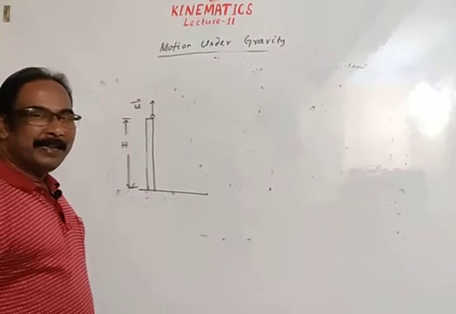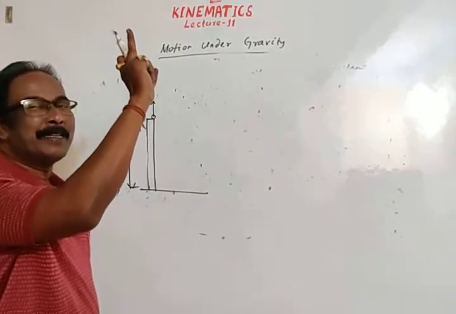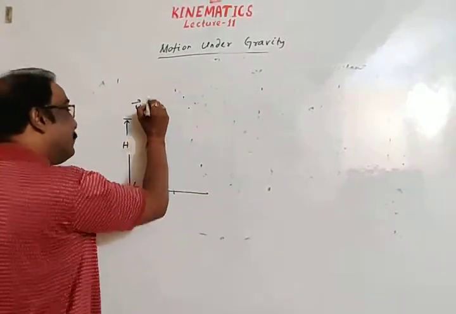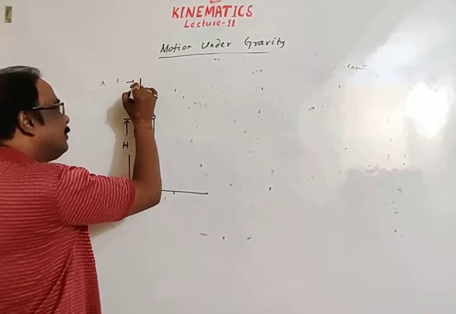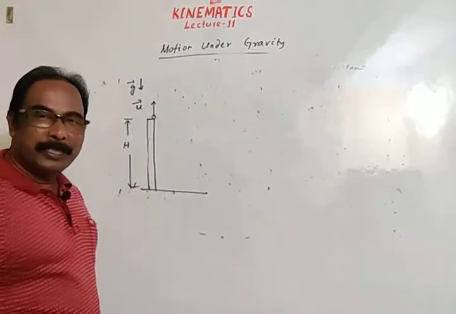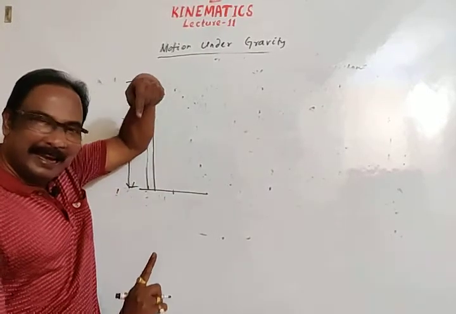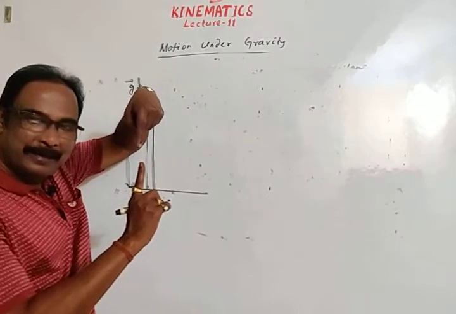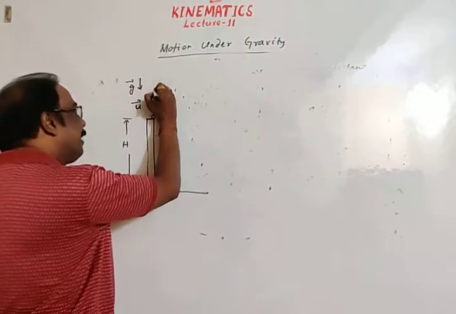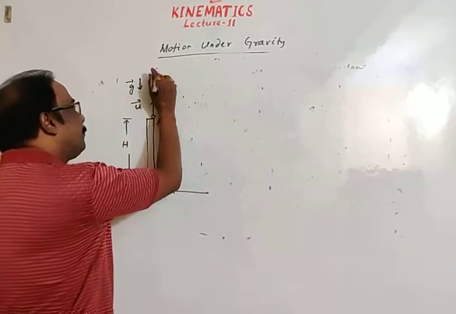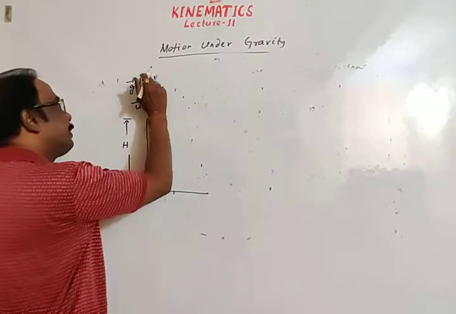See students, here initial velocity is u, initial direction is upward, means in vertically upward direction. So when the body is projected in upward direction, acceleration due to gravity will oppose its motion, because velocity and acceleration in opposite direction. Okay, so the motion will be retarded, body will move up with decreasing velocity, means with retarded motion.